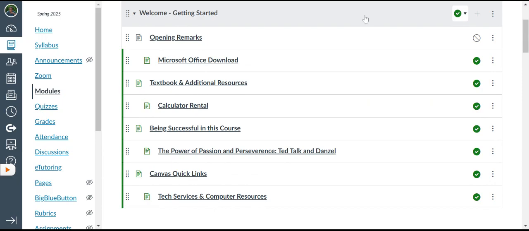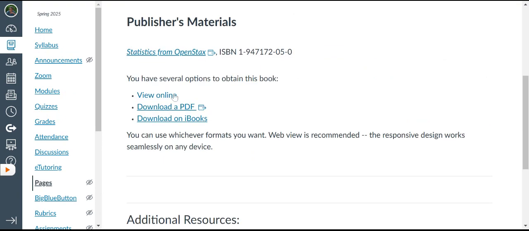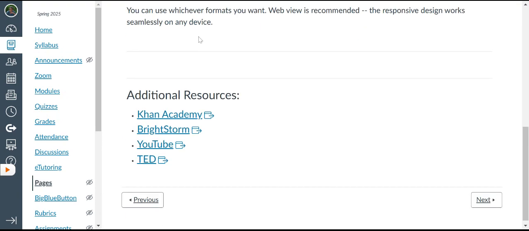You get the entire package of Word and Access and Excel. Not that you need all that, but the PowerPoint would be very helpful. Here again, I mentioned this already. Textbook. Your book is free. You can download it, view it online, download a PDF.